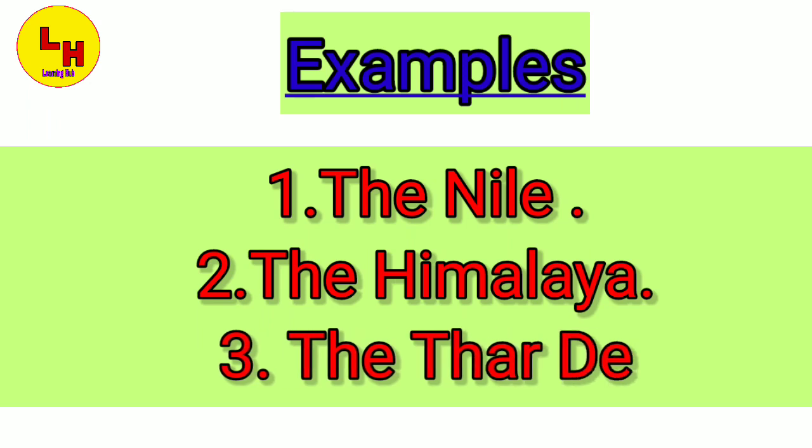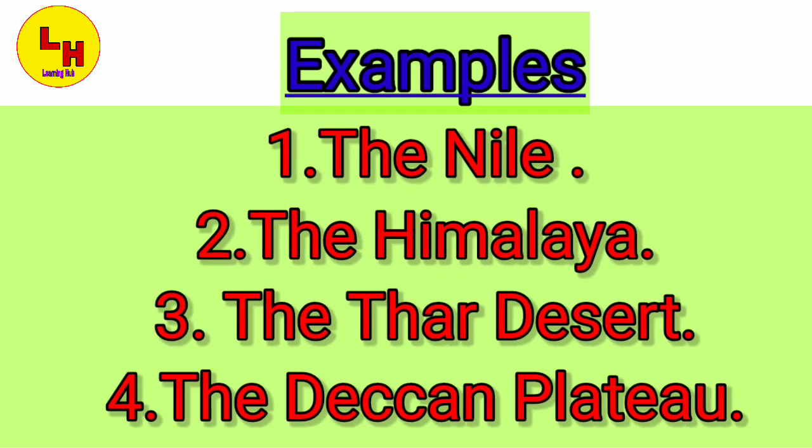For example, the Nile, the Himalaya, the Thar Desert, the Deccan Plateau. All these four names are the name of a mountain, a desert, a plateau or a river. So before these names the is used because they belong to the category of geographical features.